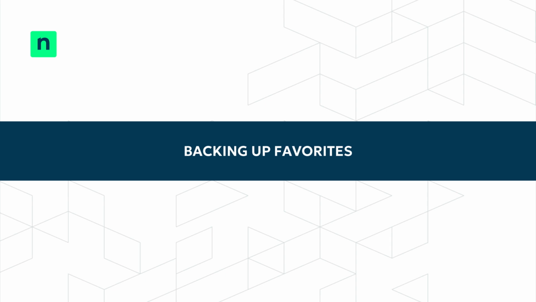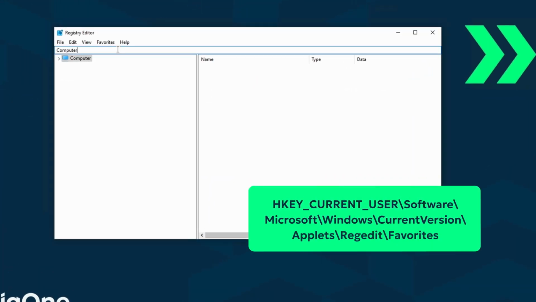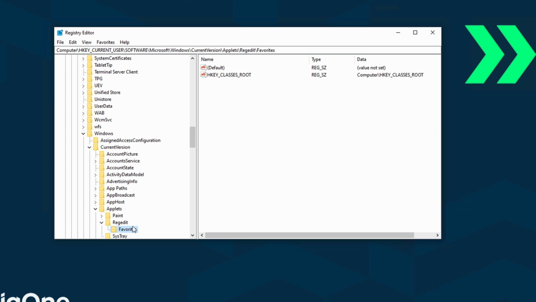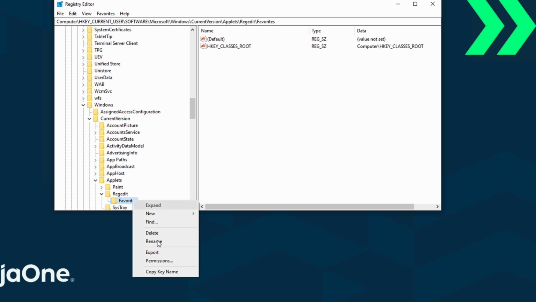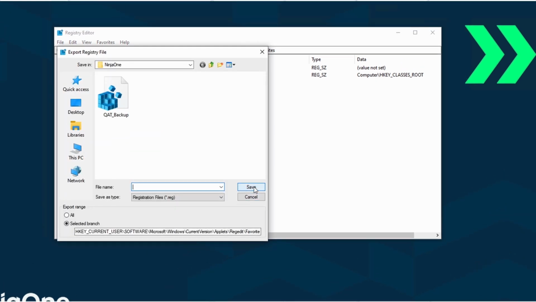Backing up favorites. You can also back up your favorites. Go to HKEY_CURRENT_USER\Software\Microsoft\Windows\CurrentVersion\Applets\Regedit\Favorites, right-click the Favorites key and export it as a .reg file. This makes it easy to restore your saved keys or transfer them to another machine.